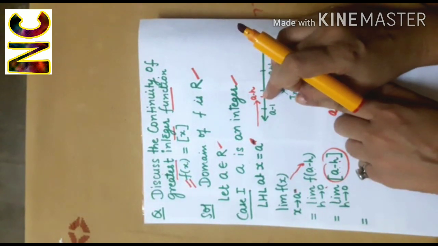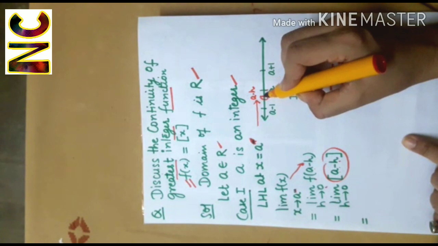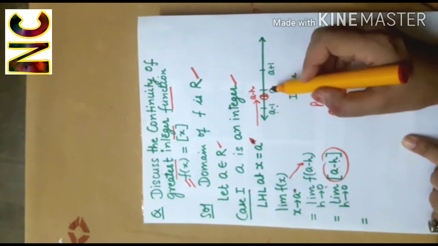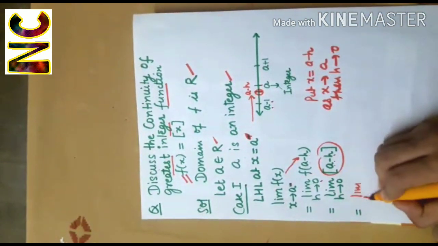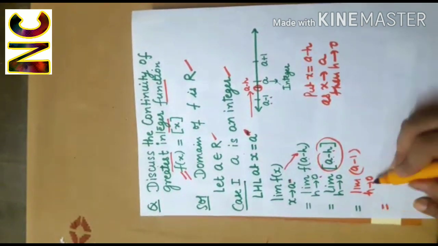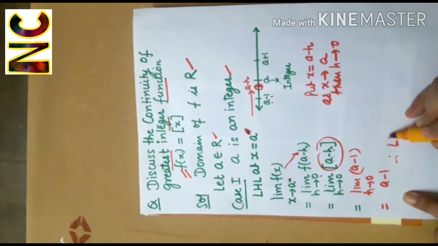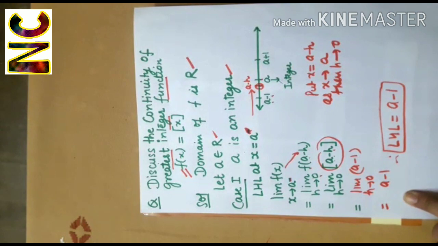The greatest integer which will be less than or equal to a minus h will be a minus 1, the integer preceding a. So it is limit h tends to 0 of a minus 1. On applying the limit, I'll get a minus 1. So the left hand limit is equal to a minus 1.